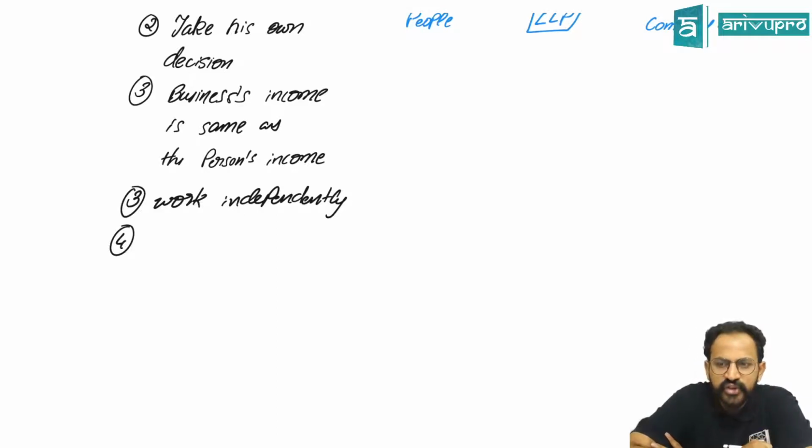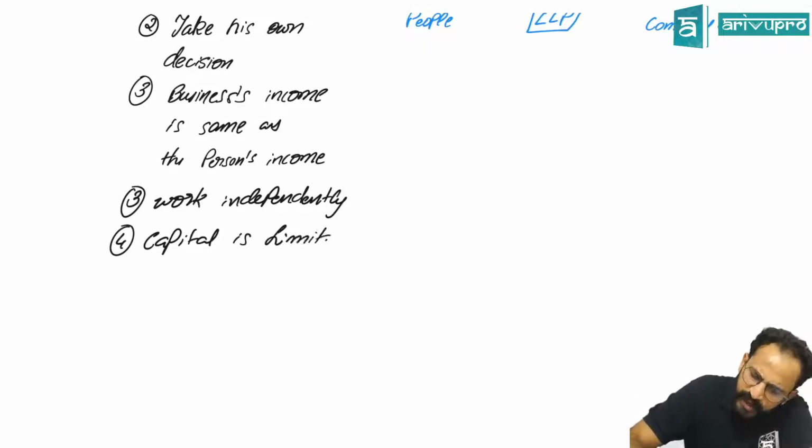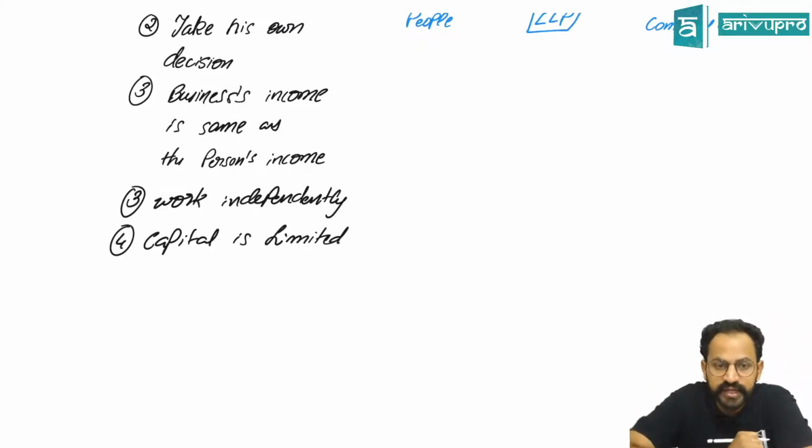So capital, is it limited, or can you get as much as you want? The source of money is limited. Yes, sir, the capital is limited because there is only one person. What is the maximum he can get? There is always a limit.